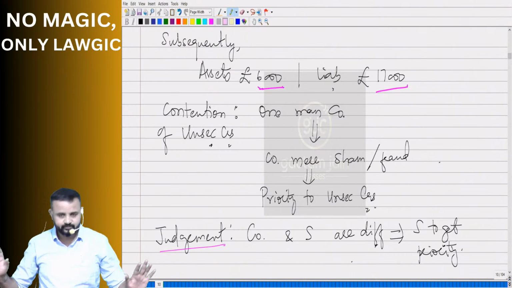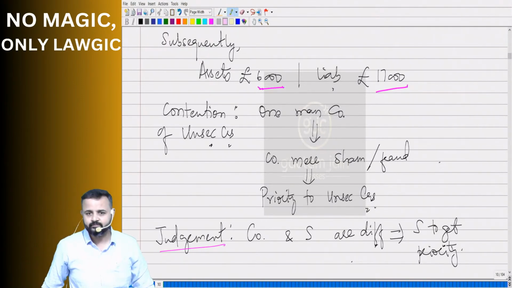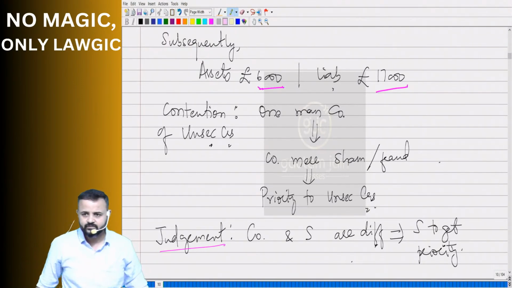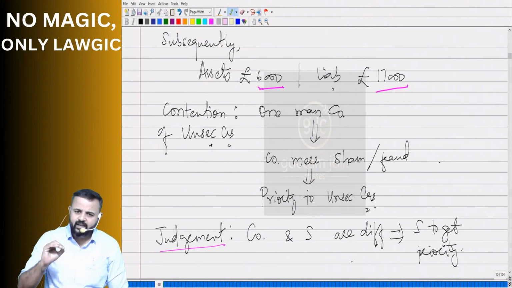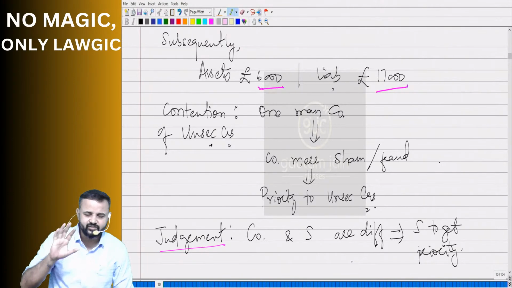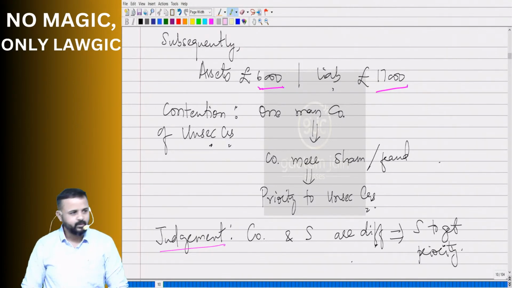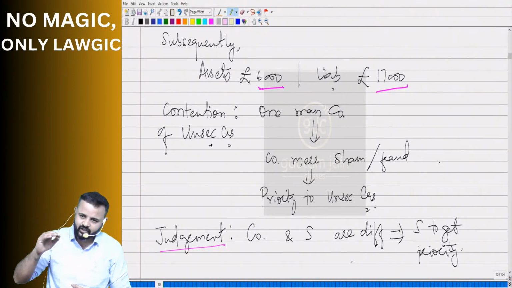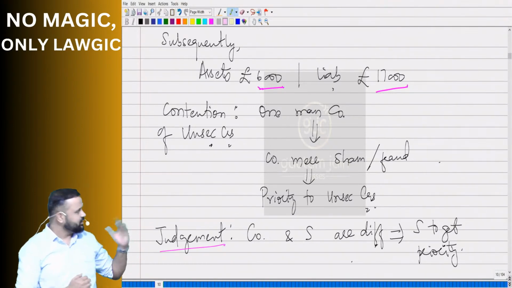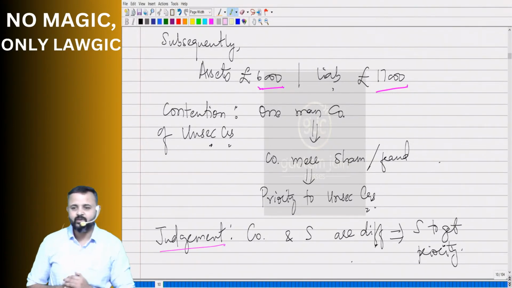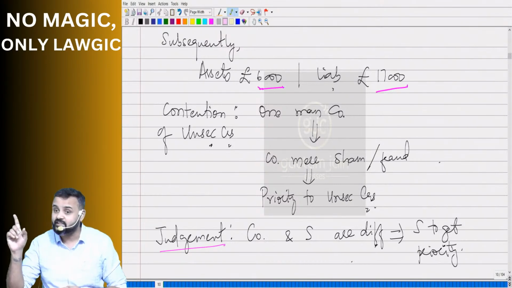So they decided to close the company, liquidate. Now, if you know, always first the secured creditor needs to be repaid before they pay unsecured creditors, before they pay shareholders. Yes or no? Secured, then unsecured creditors, then maybe shareholders. So now, assets are worth 6,000 pounds and liabilities are worth 17,000 pounds.